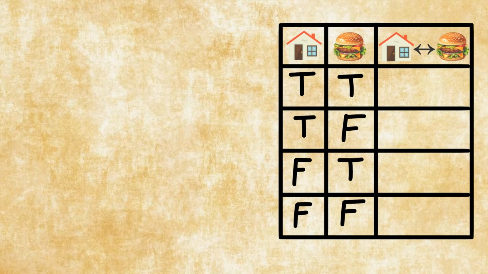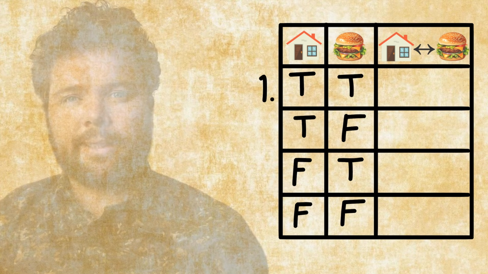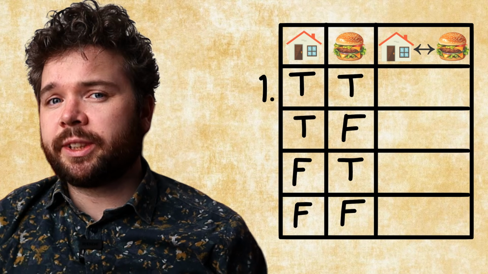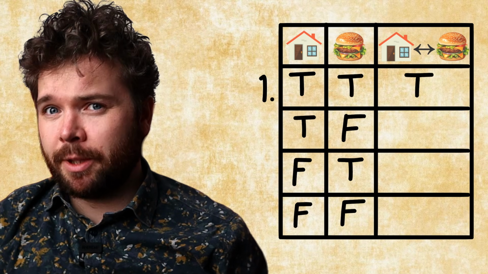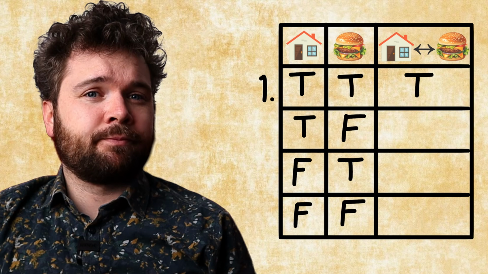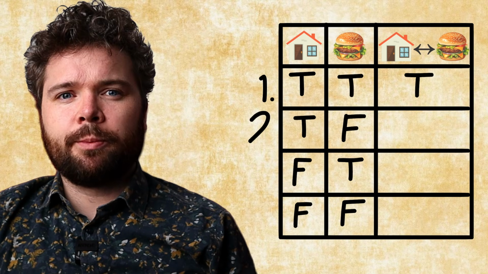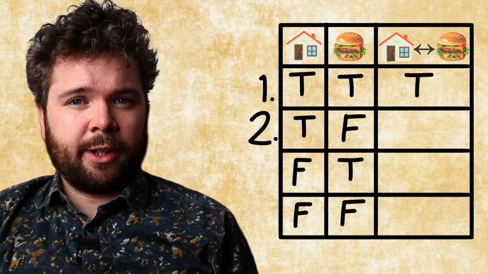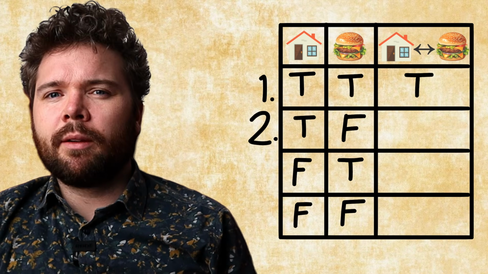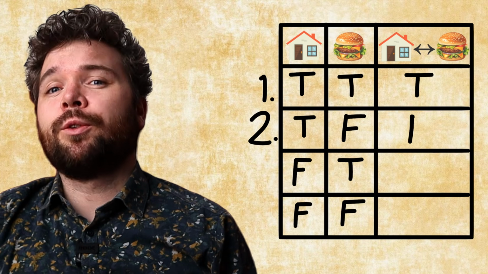Same thing here, we have 4 possible different scenarios. In the first example, both are true. And that would make the whole sentence true as well, right? I came over to my friend's place and he gave me a hamburger. In scenario 2, it is true that I went to my friend's place, but he didn't give me a hamburger. Then the sentence is false, right?